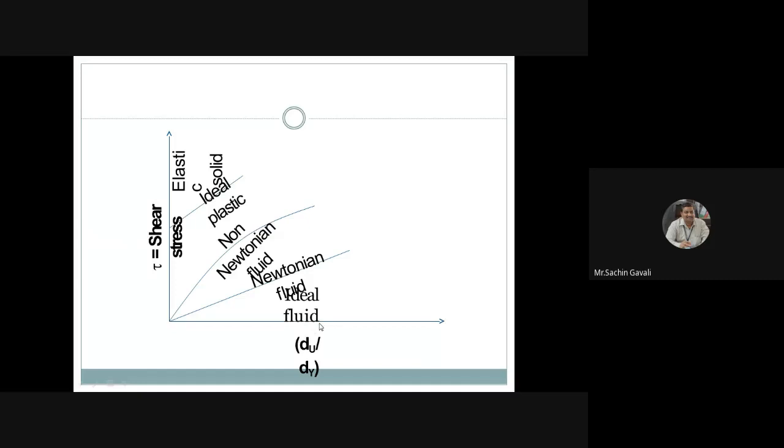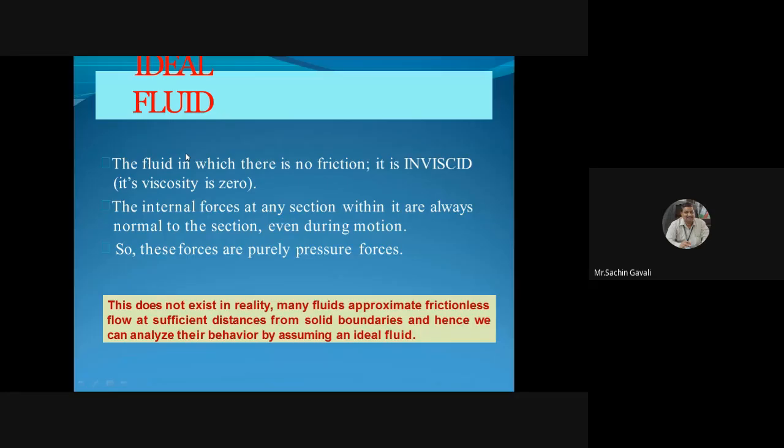Not possessing viscosity. So for that, tau upon du by dy is equal to 0. So shear strain is completely 0. Though we apply shear forces, stress, there will be no change in the volume. So strain is going to be 0, and this will be the horizontal X line. This will be possessed by ideal elastic solid or plastic fluids. So this is going to be the categorization.